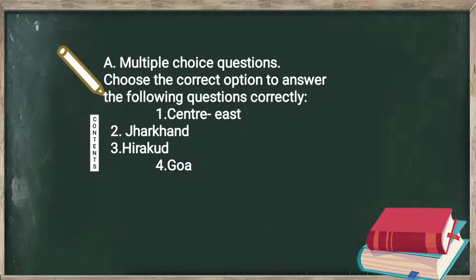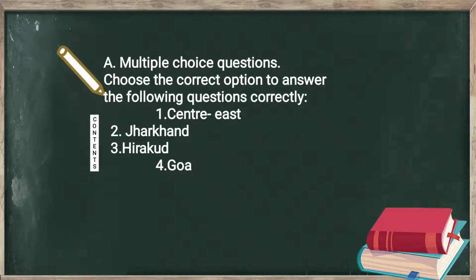First of all, we have multiple choice questions, MCQs. In this, choose the correct option to answer the following questions correctly. Number 1, Chhattisgarh is located in the dash of country. And the correct option is center east.